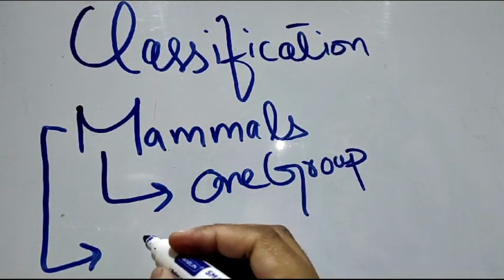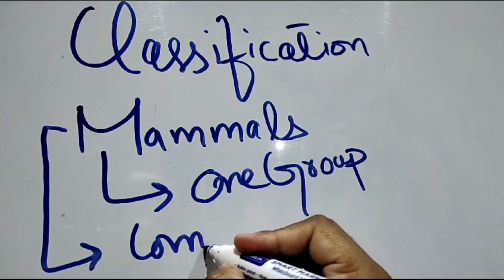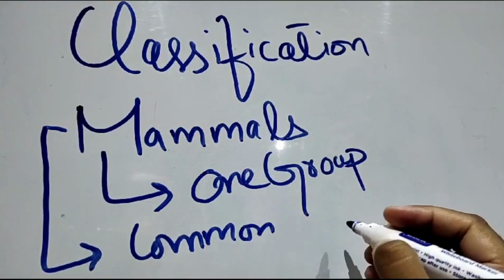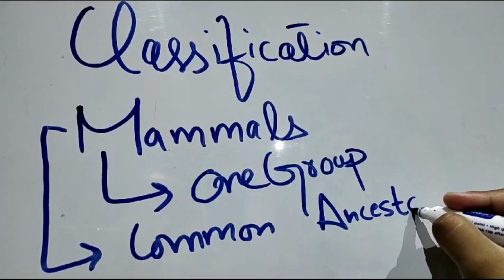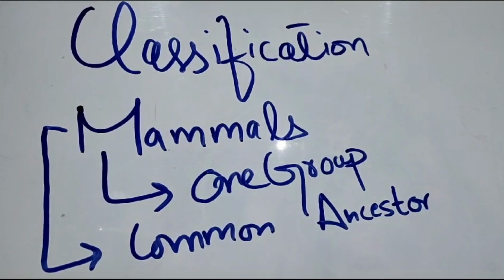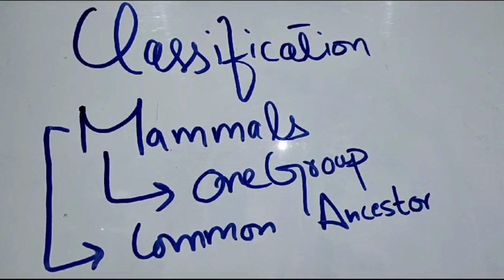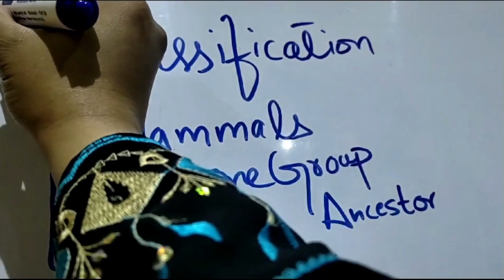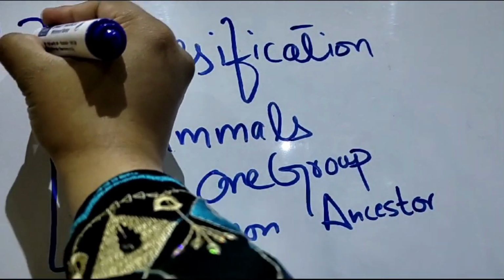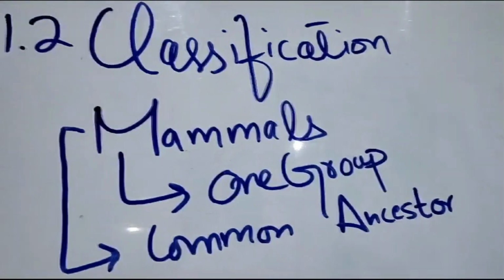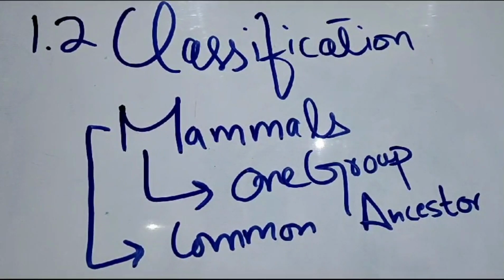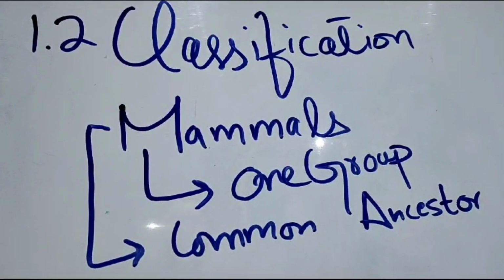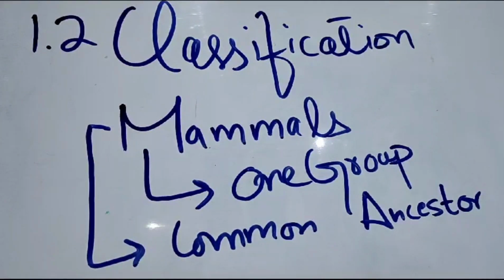If any animal gives birth to the young one, and the newborn organism will suckle milk from the parent, then this is a mammal. So mammals are one group because we have a common ancestor. All mammals have a common ancestor. All the mammals came into being from just one organism.